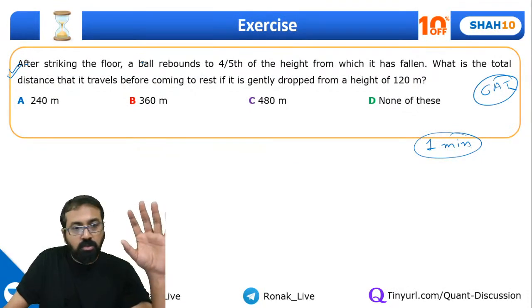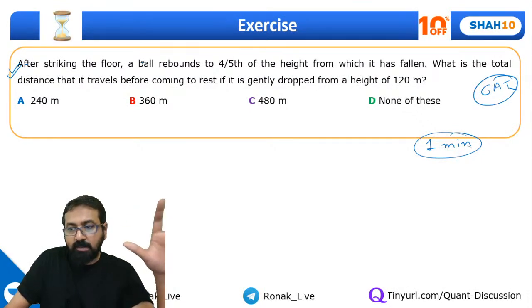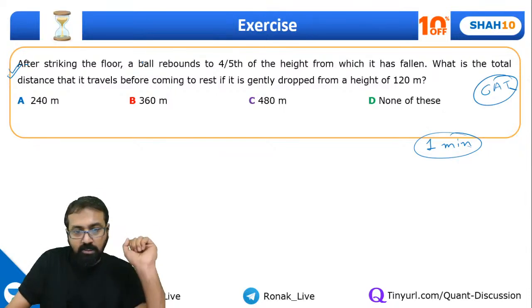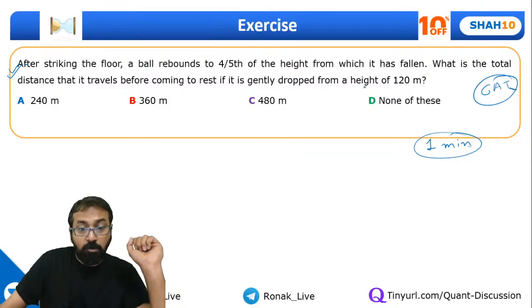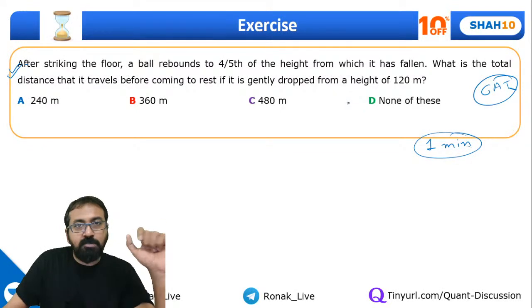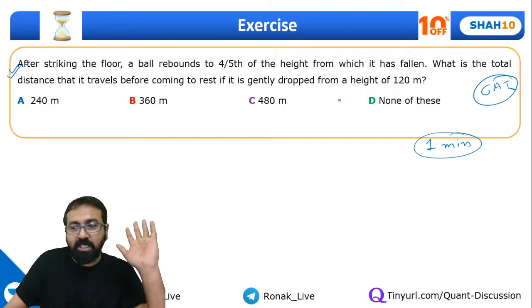So this question is based on a concept. Can you quickly tell me? Okay, Varshini is saying option D. Yes, this question is based on which concept? Arithmetic progression, geometric, or harmonic? Can you quickly type it in the comment box?